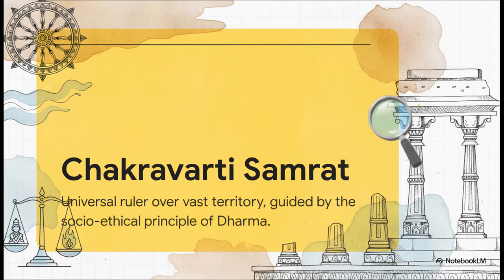But here's the catch. A Chakravarti Samrat couldn't just be a tyrant ruling with an iron fist. They were strictly expected to rule according to Dharma. Dharma is this enduring socio-ethical principle. It's the moral code, the public duty that literally kept society balanced. Kings would come and go, but the rule of Dharma was supposed to be permanent.